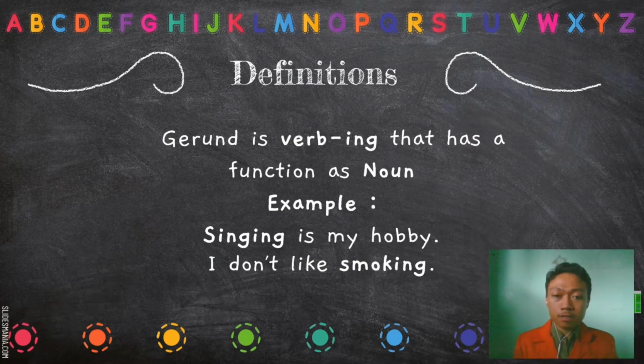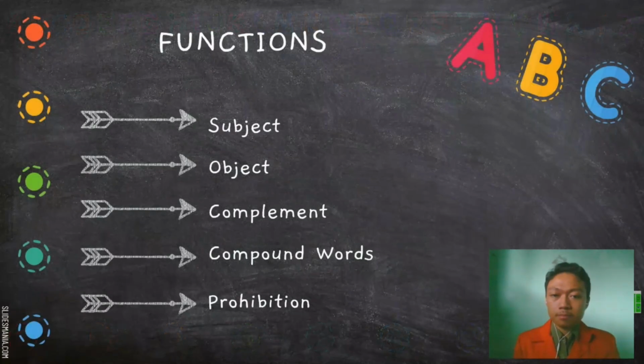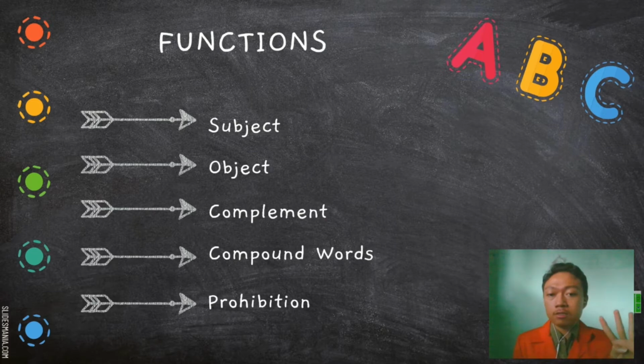Okay, going to the next slide. That is the function of gerund. The first is as a subject, the second is as an object, the third is as a complement, the fourth is as a compound word, and the last is as a prohibition. The first is as a subject.